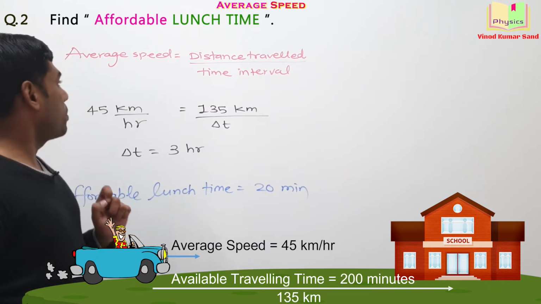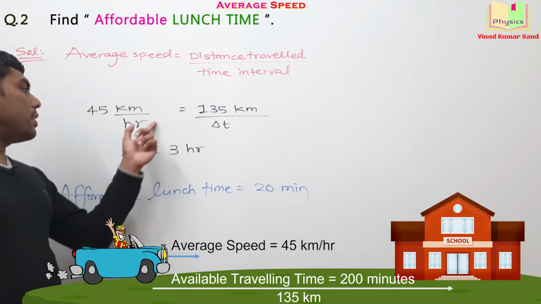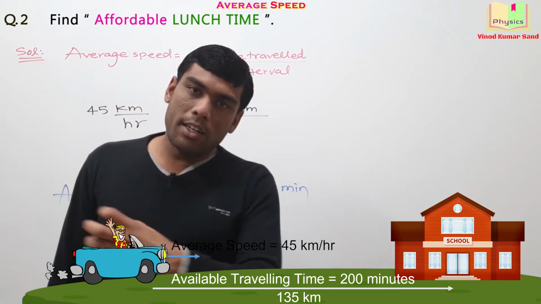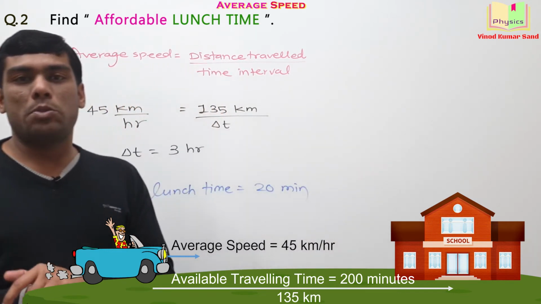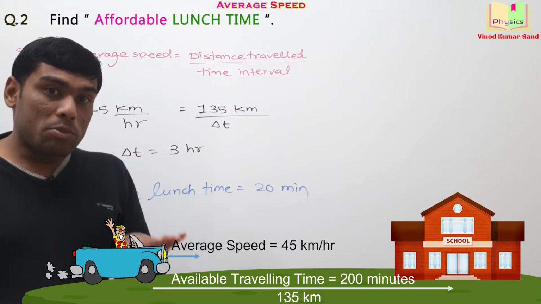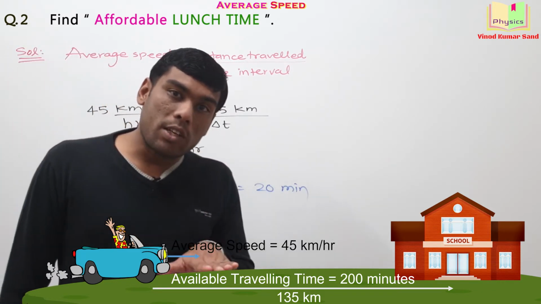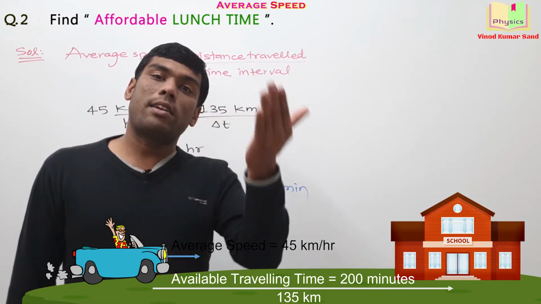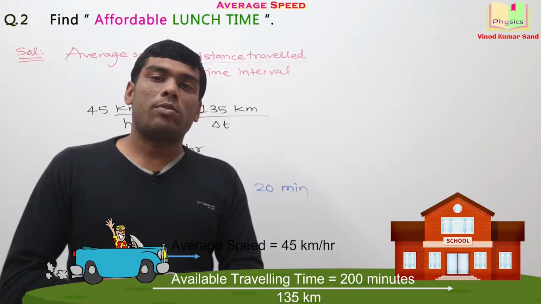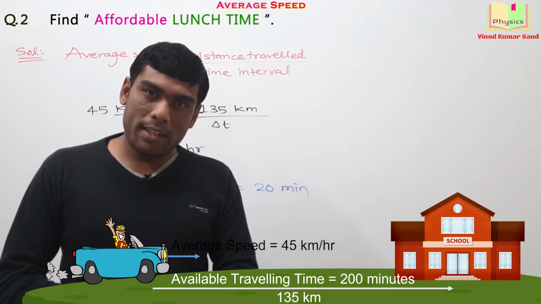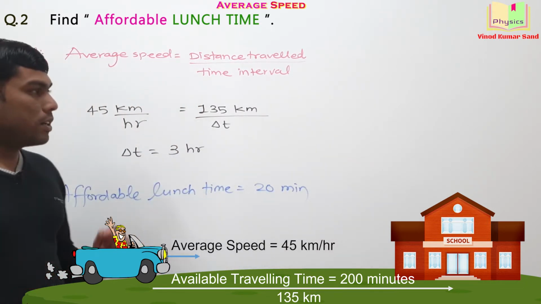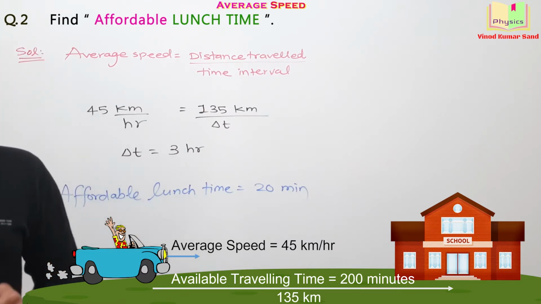Let me ask you one question. The average speed here is given as 45 km per hour. Does it mean that continuously your car was moving with the same speed? The answer is no. Sometimes the speed of car was even 0. Sometimes it was higher than 45 km per hour. For some other interval of time it was lower than 45 km per hour. Getting it? Okay. Note it down. Then we'll be taking up the third question.